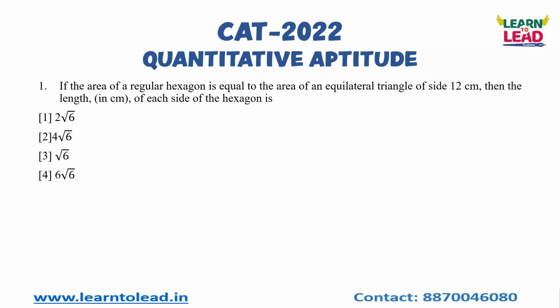Now, this is another important concept. When it comes to the CAD part, geometry and mensuration is a very challenging part. So the basic formulas you should know, right? Just read this question now. If the area of a regular hexagon is equal to the area of an equilateral triangle of side 12 centimeter, then the length in centimeter of each side of the hexagon is what? Each side of the hexagon they are asking. Now, read this question. I'll give you 10 seconds. Read this.